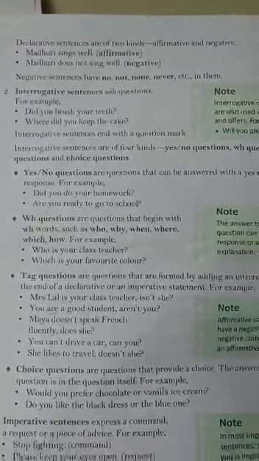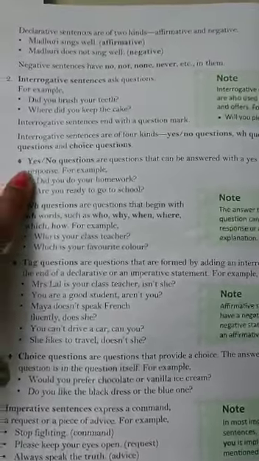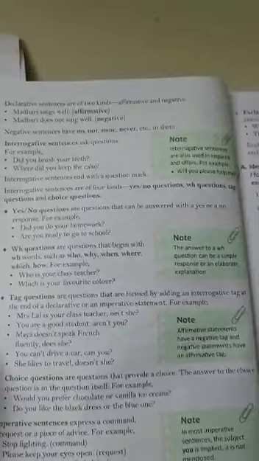In interrogative sentences, first, yes or no questions. Yes or no questions are questions that can be answered with a yes or a no response. For example, did you do your homework? क्या आपने अपना homework किया है? If you are done, then you say yes. If you can't, then you say no.